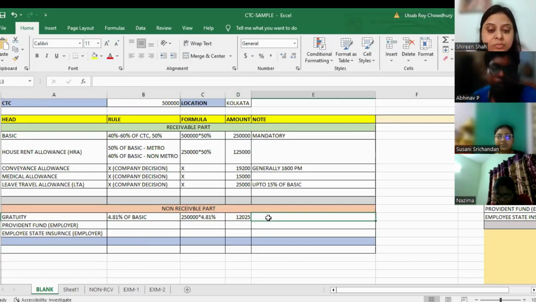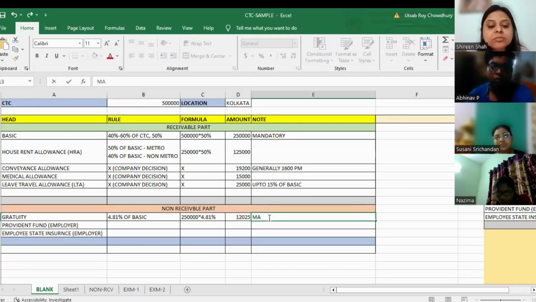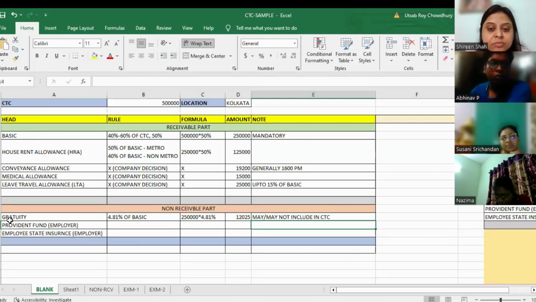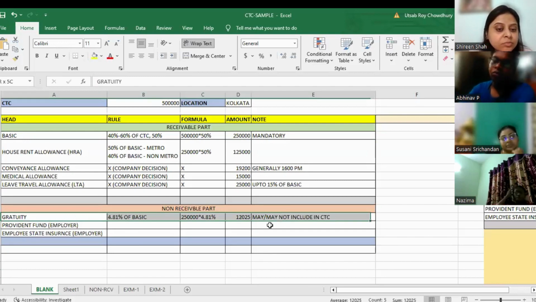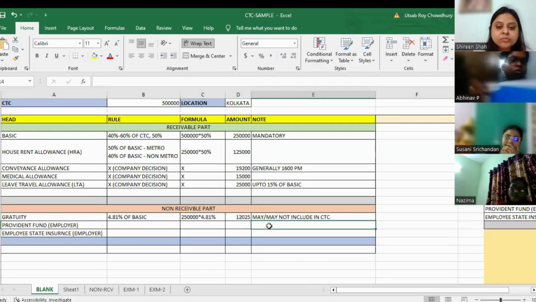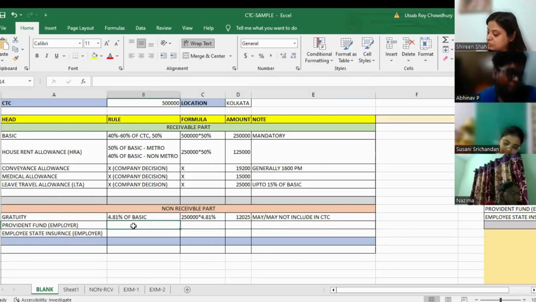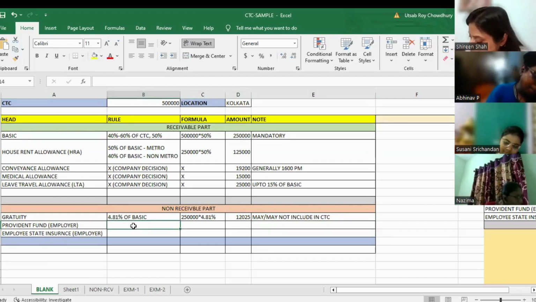Remember, as I also mentioned, that any company may include this in the CTC, and any company may not include it in CTC. This is optional. Gratuity जो amount है, ये आप CTC के अंदर डाल भी सकते हो, नहीं भी डाल सकते हो, वो company to company vary करता है. Then I will come to the Provident Fund, which is a part of employer contribution.